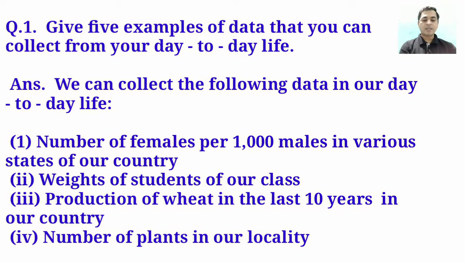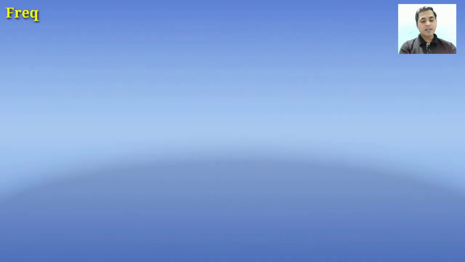Right students? In this data, a few are primary and a few are secondary. As we know, data which is collected by yourself, first hand, is known as primary data. The data which is collected from other sources is known as secondary data. So students, is it clear? These are the types of data and examples of data.